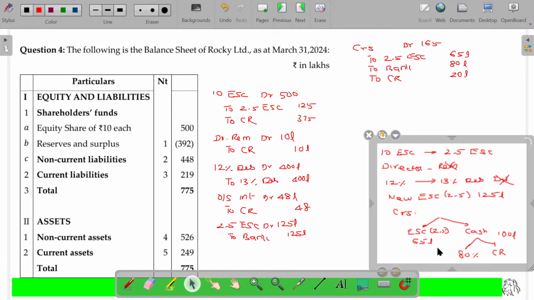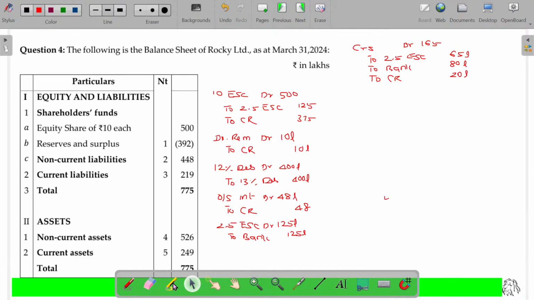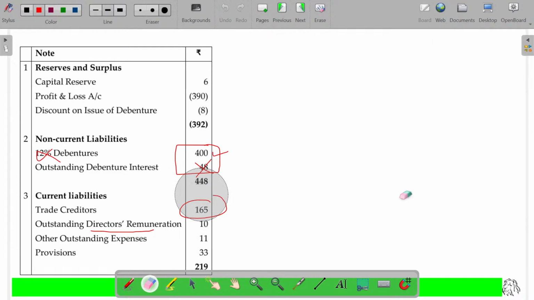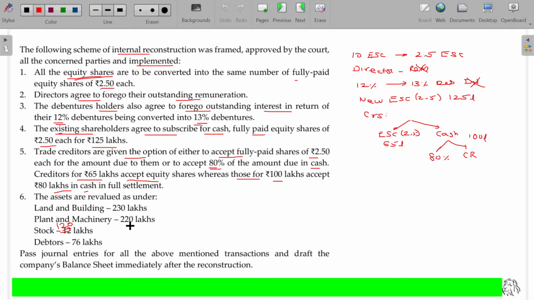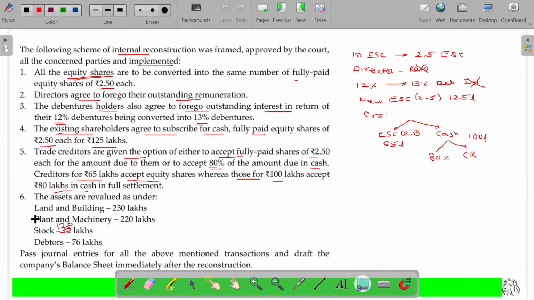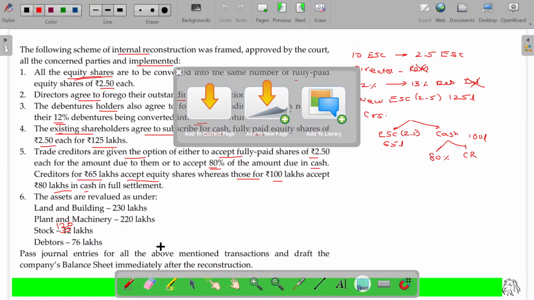So we have completed all these transactions. Now we have to go for adjusting asset values. The assets are revalued as under. So we have been given 4 assets. These 4 assets are going to be revalued. Let's go here.